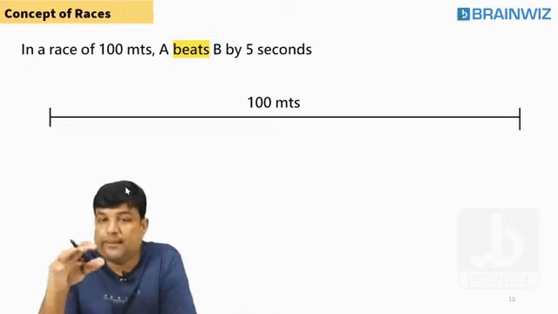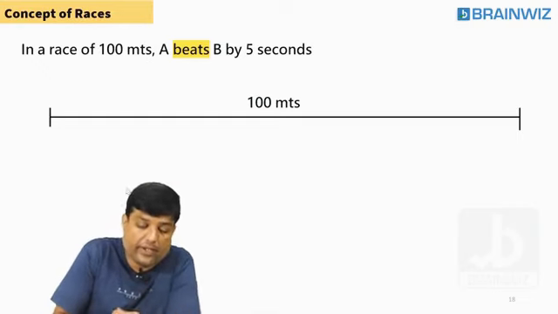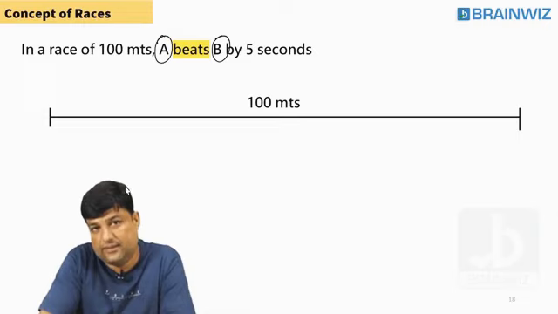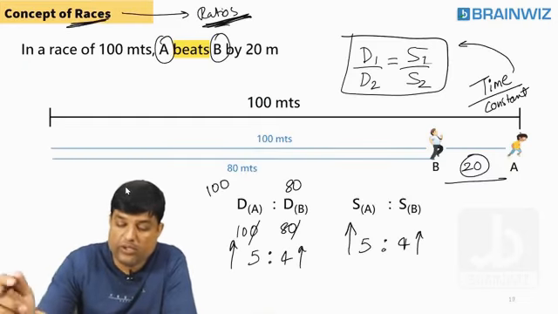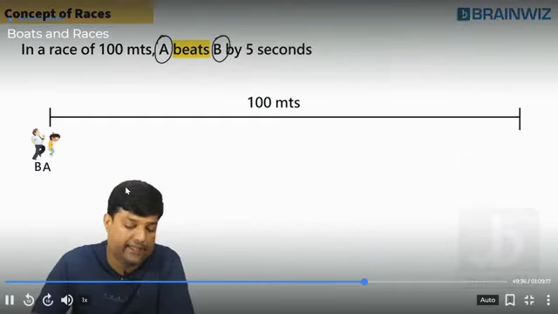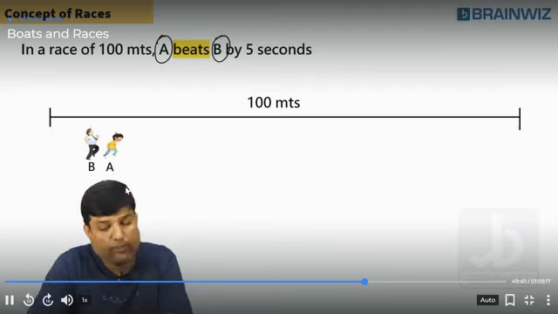Look at that. Sometimes the questions are given like this also. Listen, everybody. In a race of 100 meter, A beats B by 5 seconds. A is defeating B by 5 seconds. In the previous one, students, here we have told defeating by 20. A, this is B. Same fashion. Both are running right now. Start. So both are going.